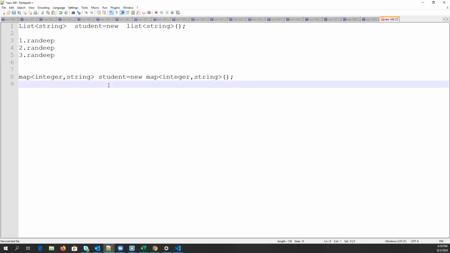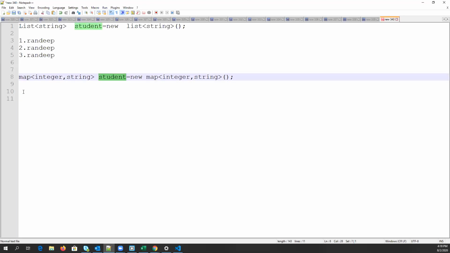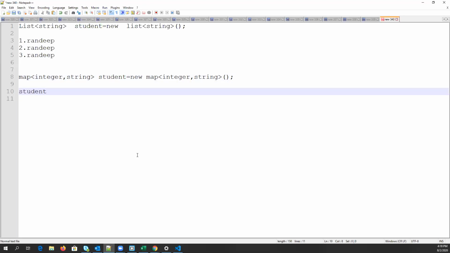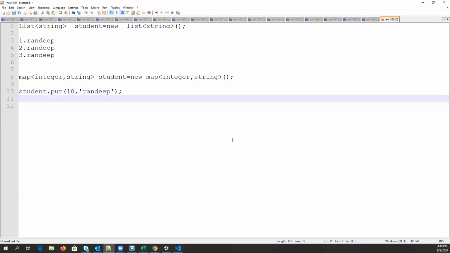In order to add a value in a map, we have a method called put, which we will study, that is not an issue. Student dot put, and you pass the roll number. First you pass roll number 10, comma, Randeep, and then again you follow the same step.